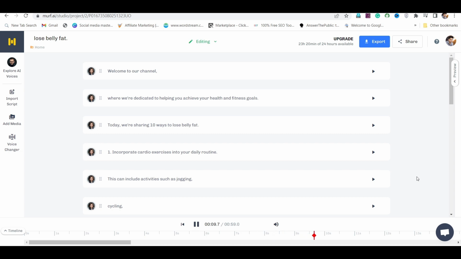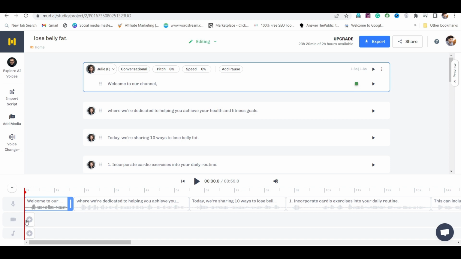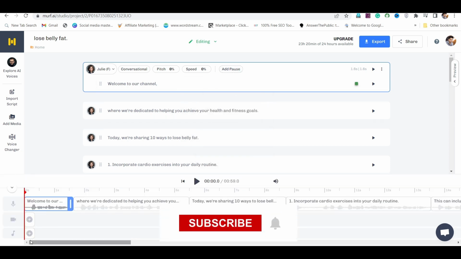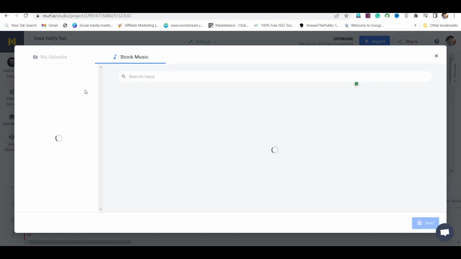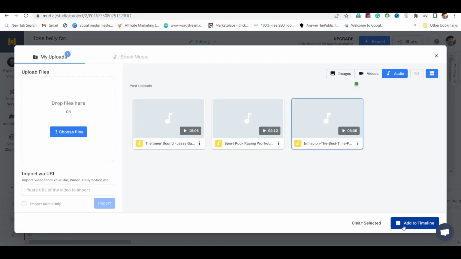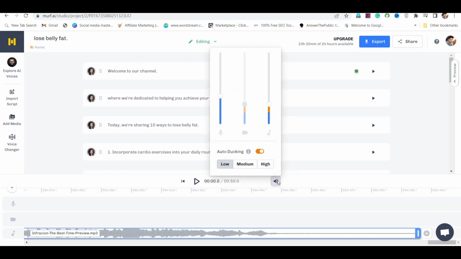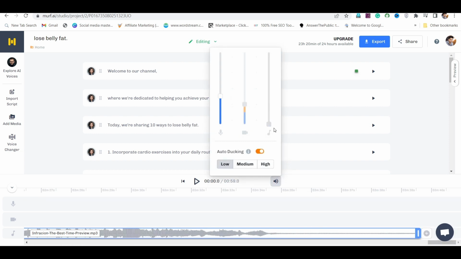After that, you can adjust the pitch and speed from here and make the voice more realistic. You can also pause from here. After this, to apply background music in VoiceOver, go to the timeline and click on the plus icon. And from here you can set any background music, and you can also upload your own background music. After this, click on the volume icon here, and from here, increase the voiceover and reduce the background music.